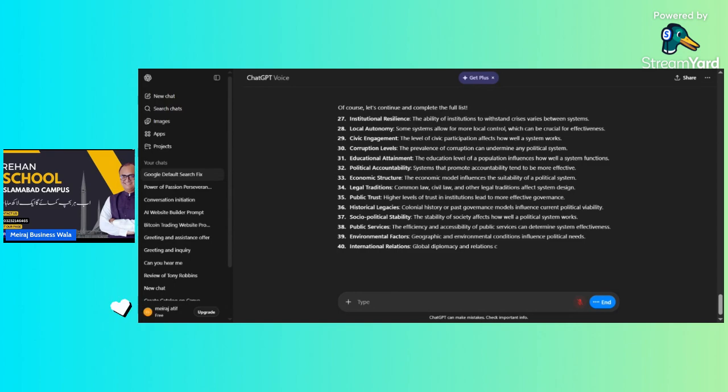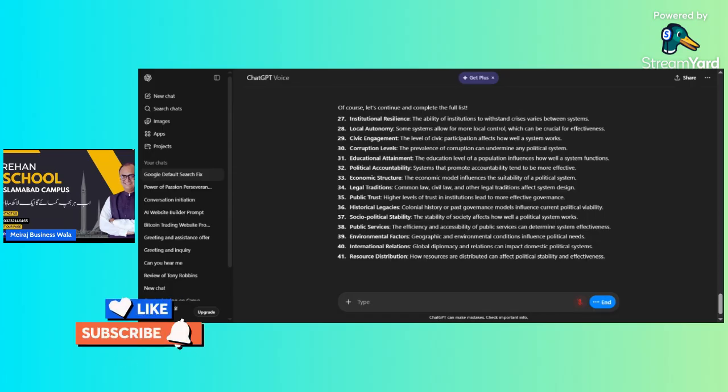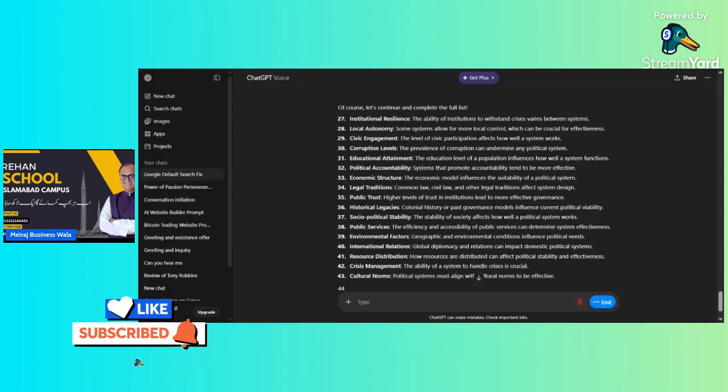40, international relations. Global diplomacy and relations can impact domestic political systems. 41, resource distribution. How resources are distributed can affect political stability and effectiveness. 42, crisis management. The ability of a system to handle crises is crucial. 43, cultural norms. Political systems must align with cultural norms to be effective. 44, technological infrastructure. The level of technological development influences system effectiveness.